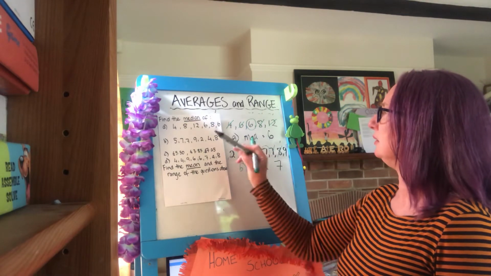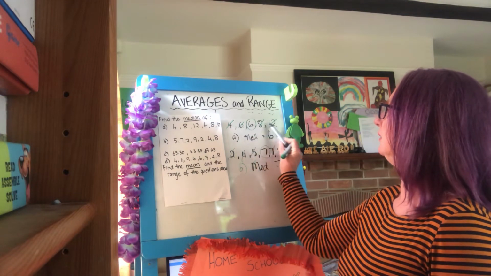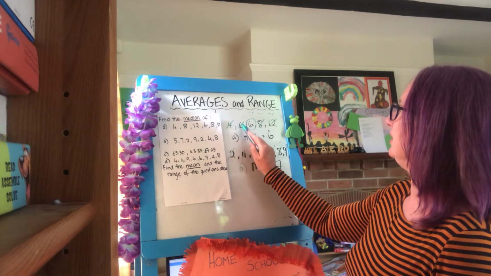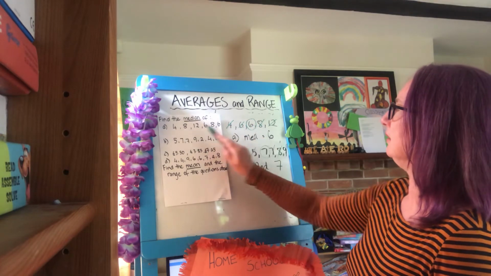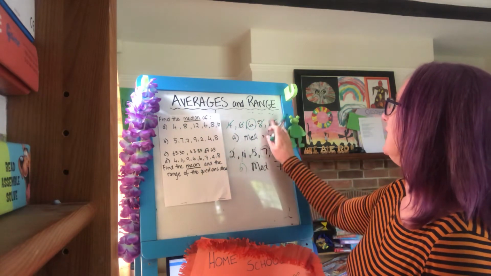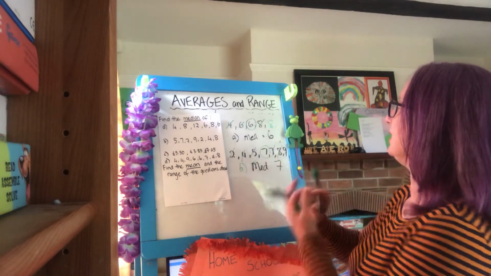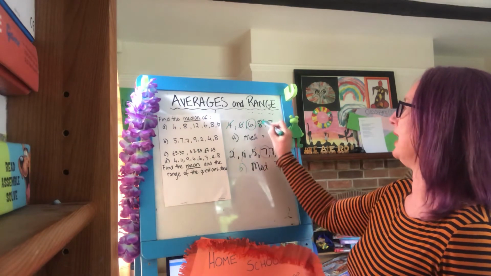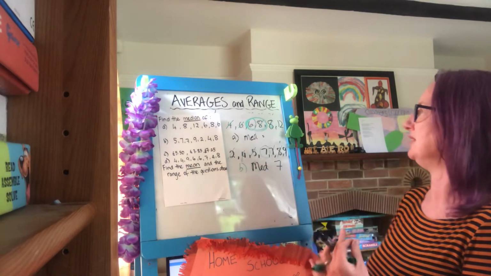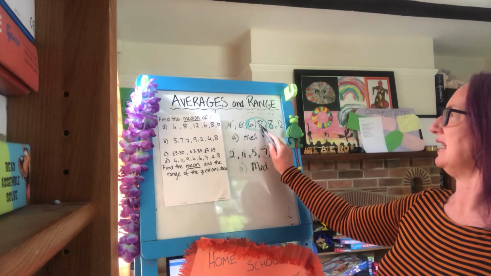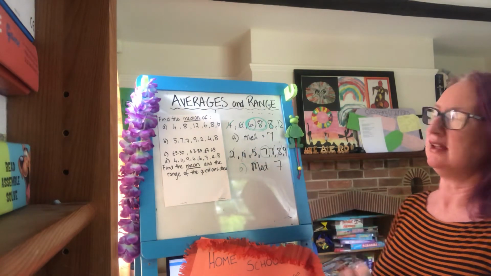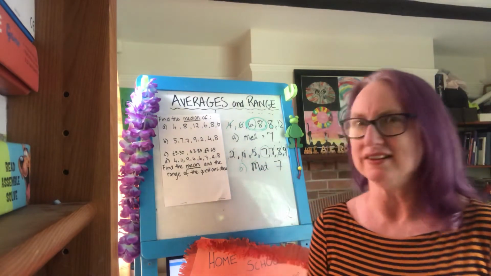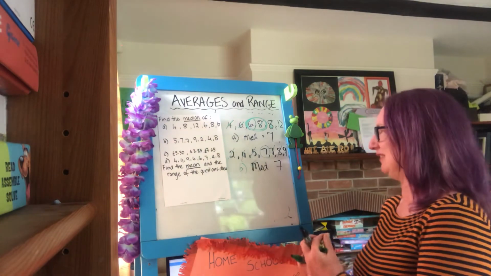Question C. Oh, question A, I left one out. That's embarrassing, isn't it? 4, 6, 6, 2 8s, and a 12. My apologies. So here we had 2 numbers in the middle. Between 6 and 8, the median is 7. See how easy it is to make a silly mistake? Hope you didn't do that.